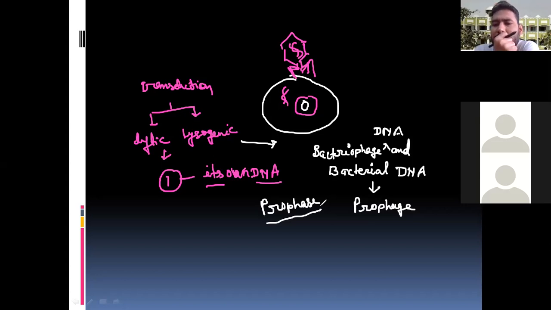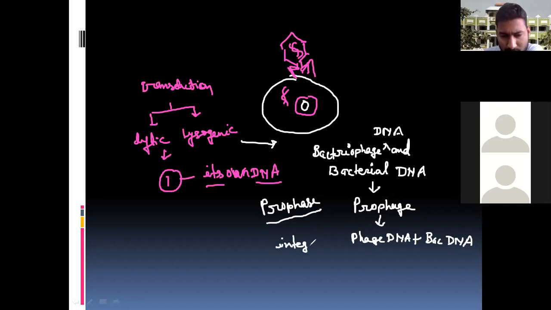So what is the prophage? Prophage means phage DNA plus bacterial DNA, that is, the integration of phage DNA and bacterial DNA. So this is called the prophage. The prophage structure is only found during the lysogenic stage.